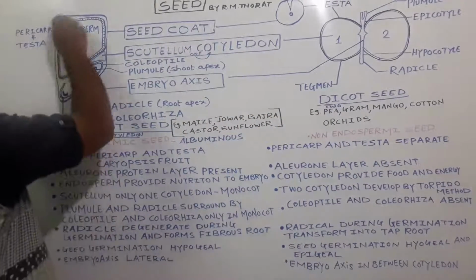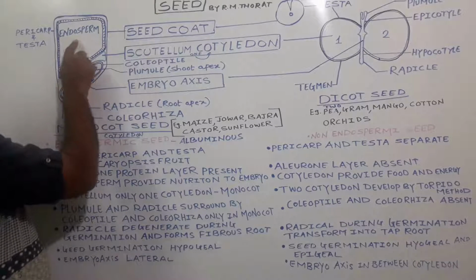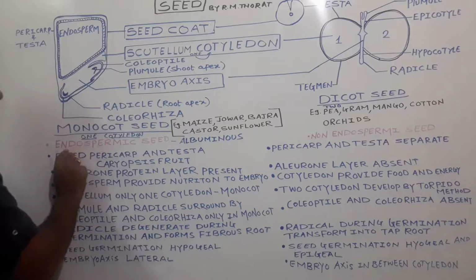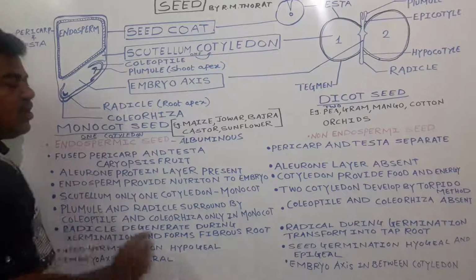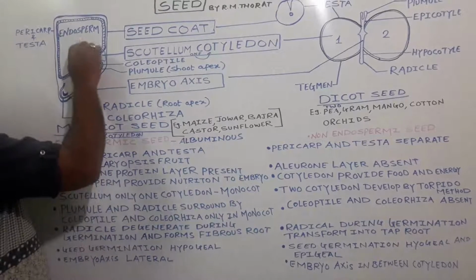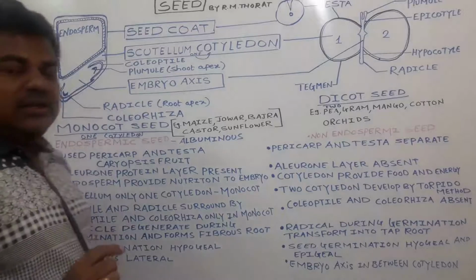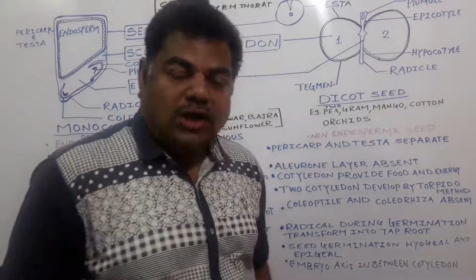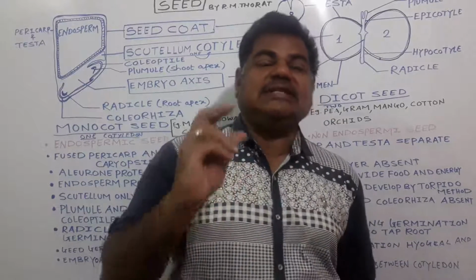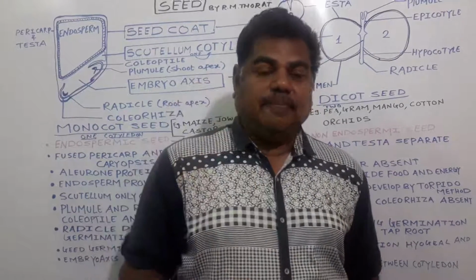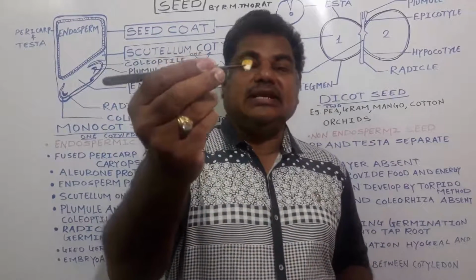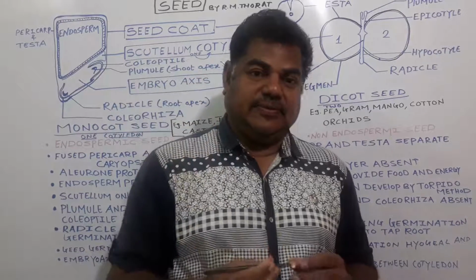In the case of this maize seed, this structure is nothing but endosperm, due to which we call this seed an endospermic seed, or an albuminous seed, because endosperm is present here in this seed. Generally in monocots, the endosperm persists as it is in the seed, due to which we call that seed what? Endospermic seed. This maize seed is an endospermic seed.